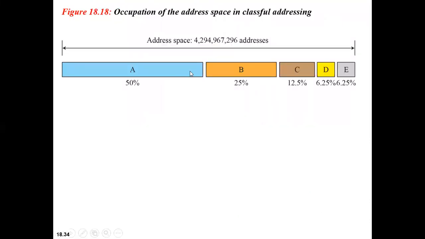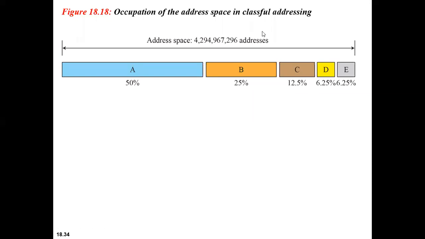So now how are we occupying this address space in classful addressing? We said that different classes have been defined in classful addressing. So how we occupy all the address space in classful addressing is the next question. In case of class A, the network length is of how much? It is 8 bits, correct?